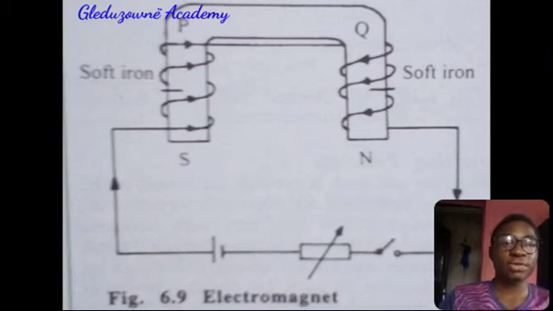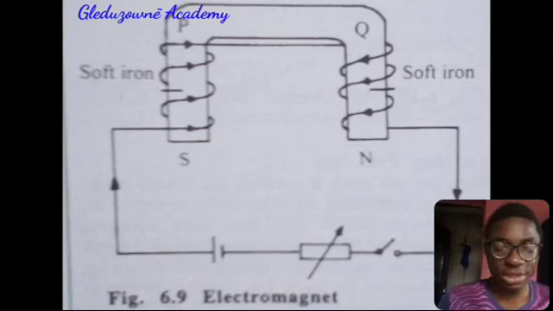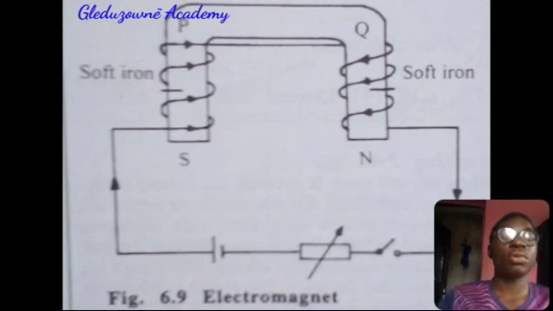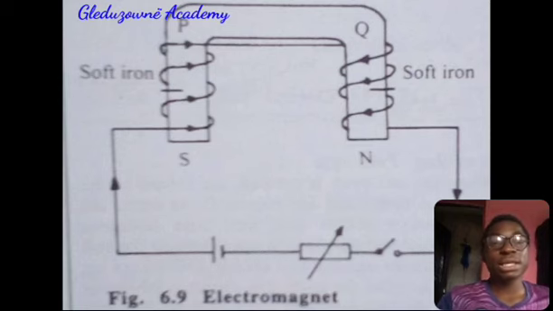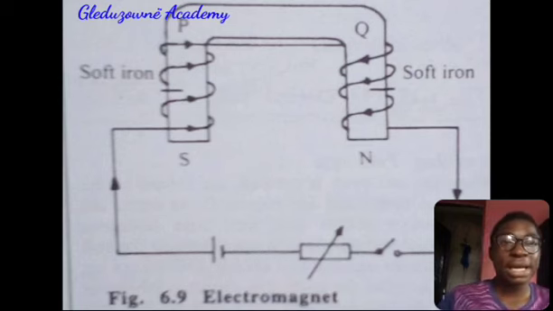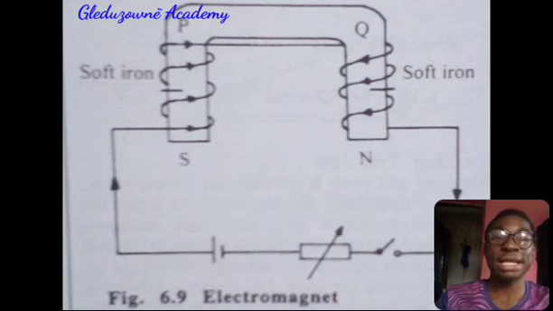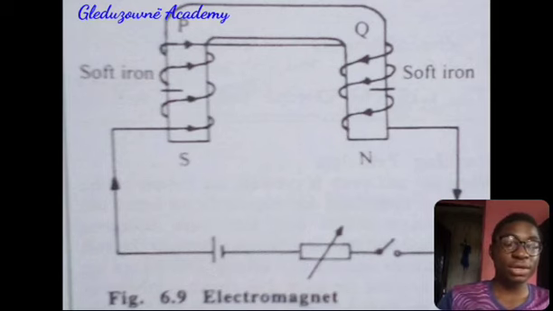Then we also have the electromagnet. The electromagnet is an electrical device that works on the electromagnetic principle. In this case, you are using a current to magnetize a bar magnet. It relies on the principle that a current flowing through a coil of wire has the capacity to produce or induce magnetic fields and magnetic forces. That's how you make an electromagnet, and it is useful. It is applied in major devices like the induction coil, in the speaker, in a lot of different amplifiers, and so on and so forth.